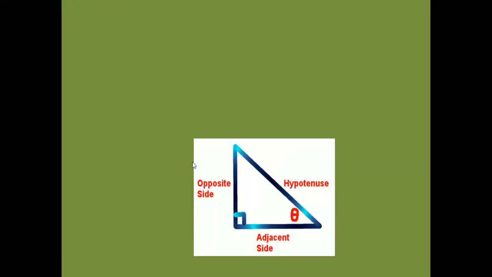Let us see the trigonometric ratios. What are they? What are the names? Let us look at the six trigonometric ratios. The first one is sine, the short form is sin. The next one is cosine, short form cos. The third one is tangent, the short form is tan.